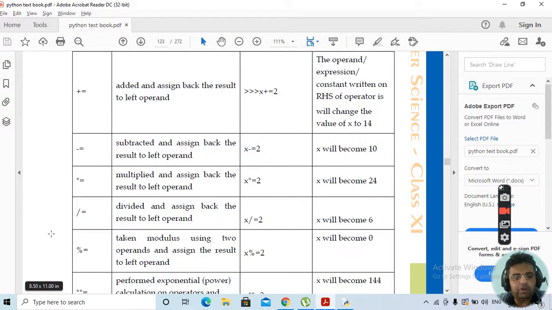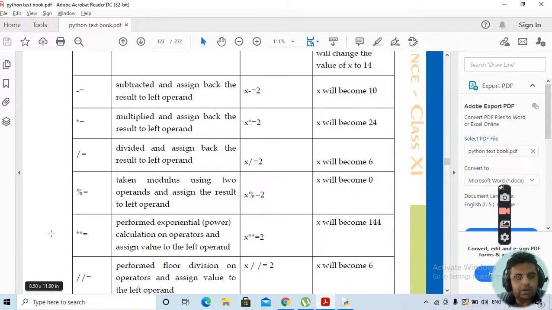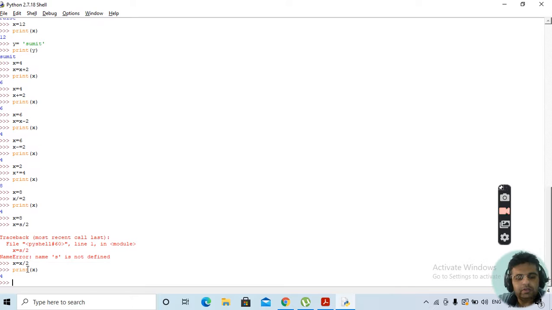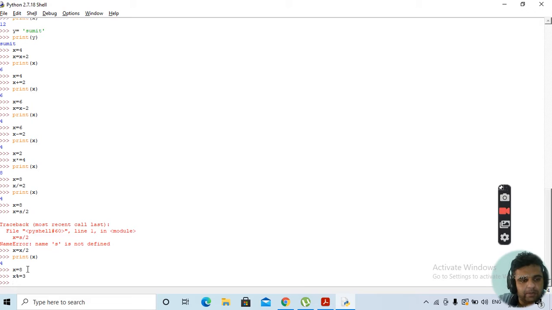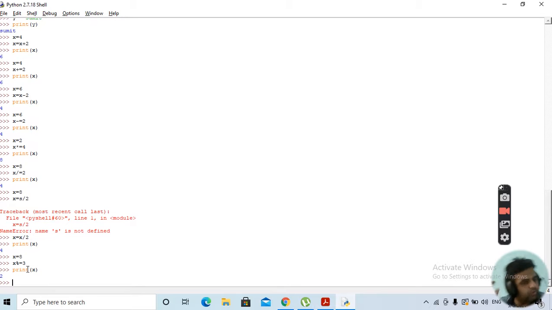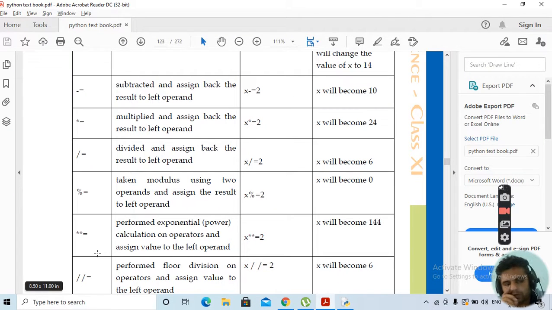Okay. Similarly, the modulus operator will be there. What is there with the modulus operator? Suppose x is equal to 8, then we write x modulus is equal to 3. What will be the answer? If we print the value of x, it should come out to be 2, because if we divide 8 by 3, the remainder will be 2. This is how your modulus operator works.